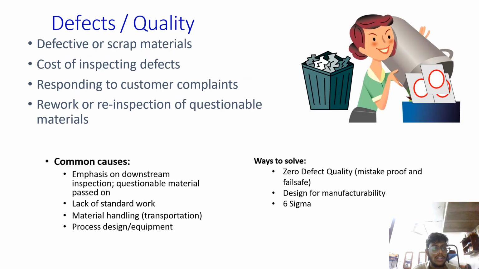Next one, defects or quality. Defective or scrap materials, cost of inspecting defects, responding to customer complaints, rework or re-inspection of questionable materials. Common causes are emphasis on downstream, lack of standard work, material handling. How to solve is about Six Sigma, process design for manufacturing.